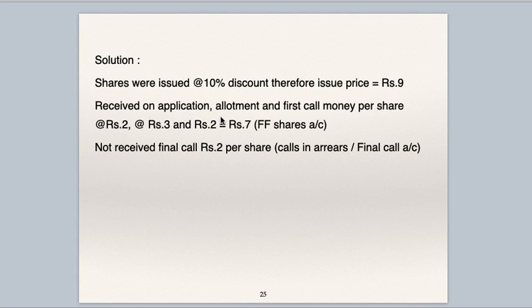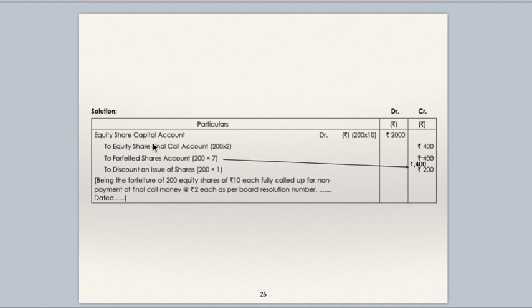They have received on application, allotment and first call 2 plus 3 plus 2, which is equal to 7 rupees, which will get transferred to forfeited shares account. Amount not received is final call 2 per share, which gets transferred to calls in arrears account or final call account. We'll see the journal entry for this.